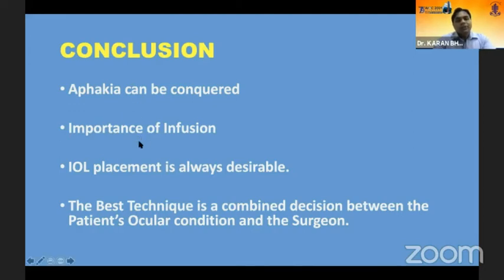The IOL placement is always desirable, be it an AC IOL or a retro iris claw or a sutured or a non-sutured SFIL. And the best technique is a combined decision between the condition of the eye of the patient and the surgeon.